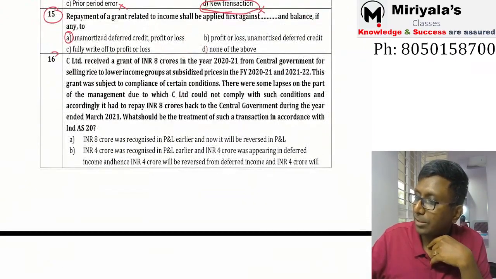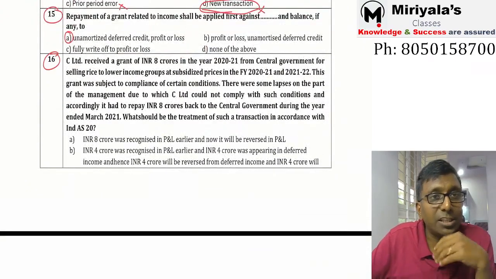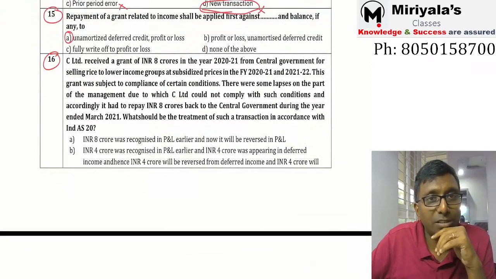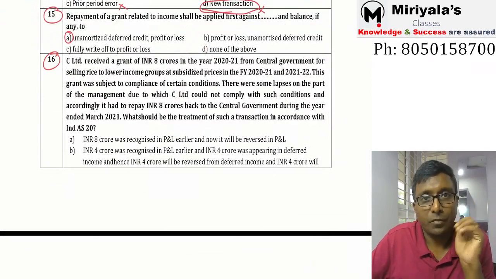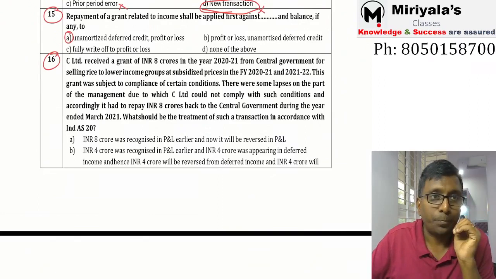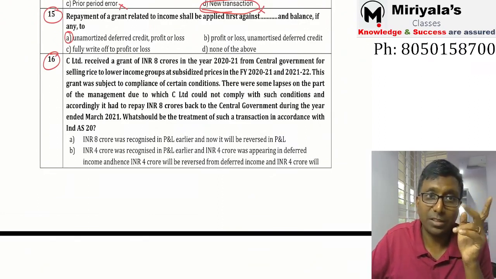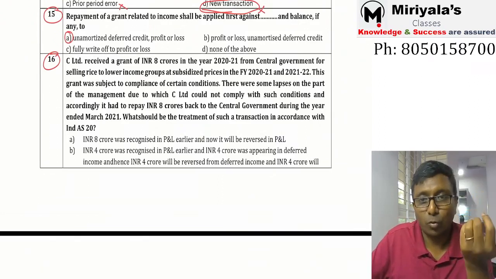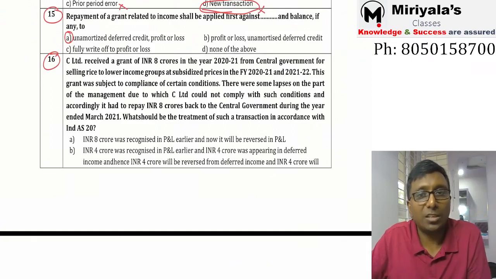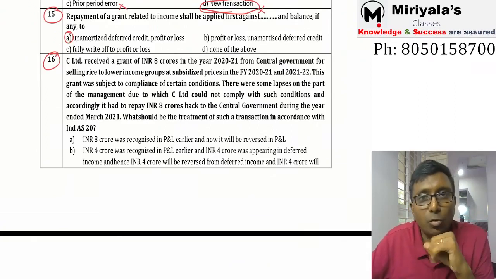So 16th bit. Read, my dear. C Limited received a grant of 8 crore rupees in the year 2020-21 from the central government for selling rice to lower income groups at a subsidized price for 2021-22. We received the grant in 2021 itself. For what? Because you are going to sell the rice at a cheaper, discounted price.